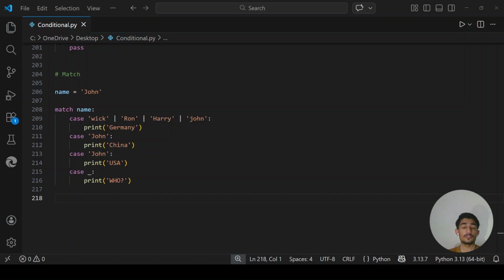So you have the power to make your program think, to make decisions, and to react to different inputs and different situations. In the next video, we are going to learn about loops, how to make your program repeat things automatically. Because right now we make one decision in the if-else condition, but what if we want to make that decision a thousand times? That's what loops are for.